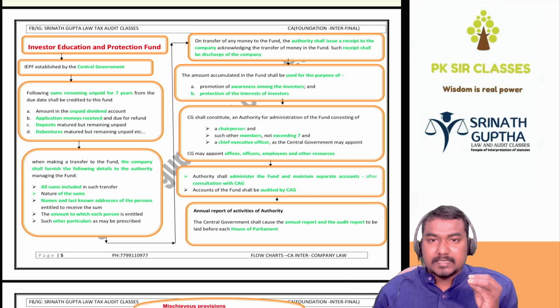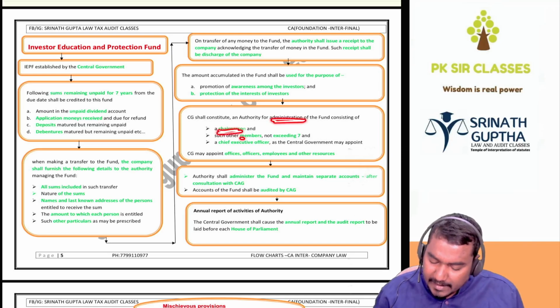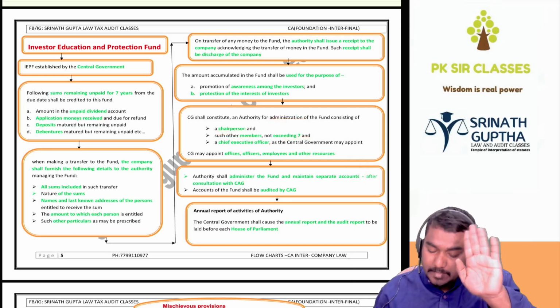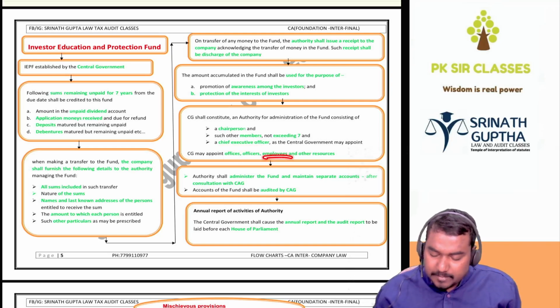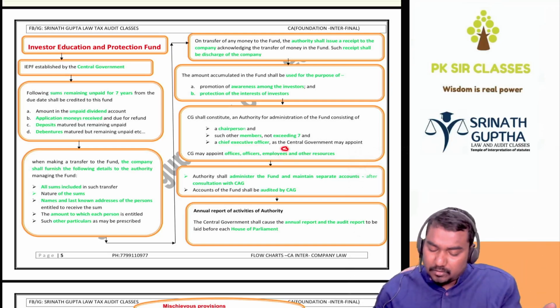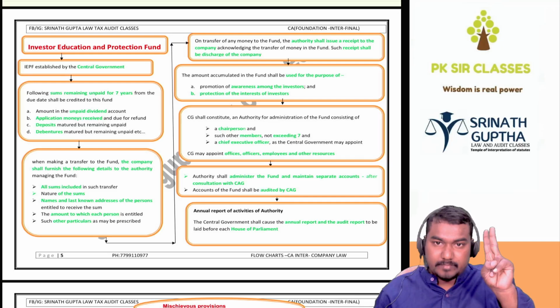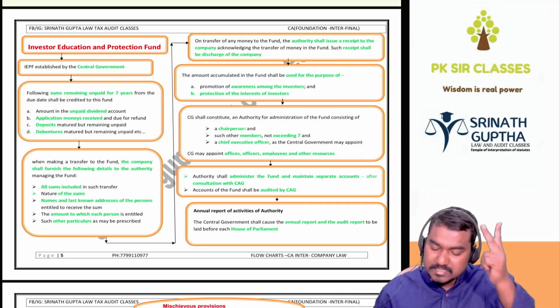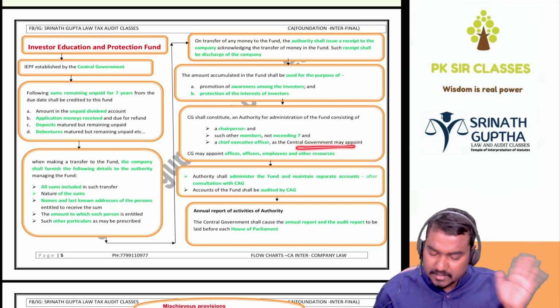So who will be there in this IEPF constitution? It is administered by the chairman and other members not exceeding 7, maximum 7 members, and one CEO, officers and some other employees will be there. All are appointed by the central government only. So who will be there? One chairman, 7 members, and CEO, and other officers and employees. All are appointed by the central government only.